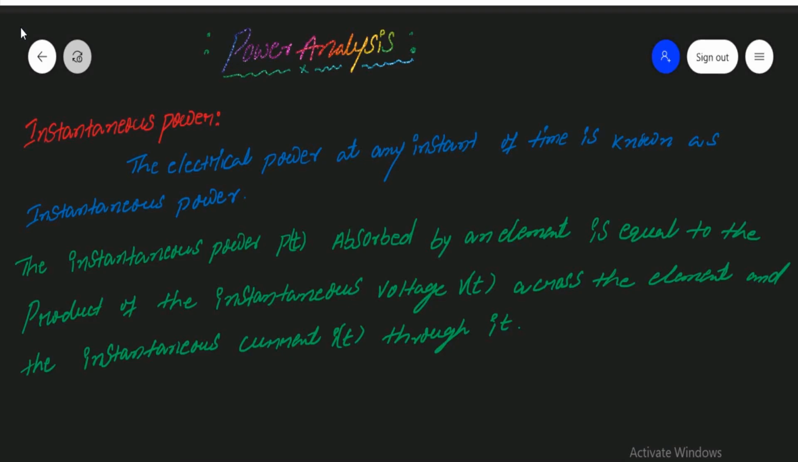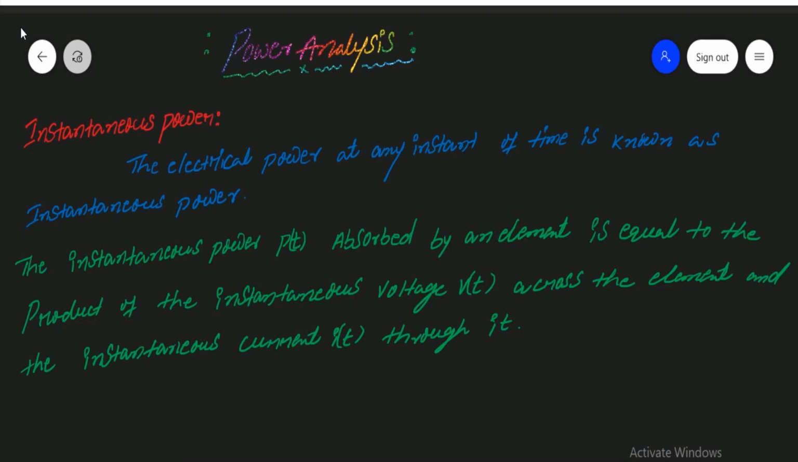Instantaneous power. So what do you mean by instantaneous power? The electrical power at any instant of time is known as instantaneous power.